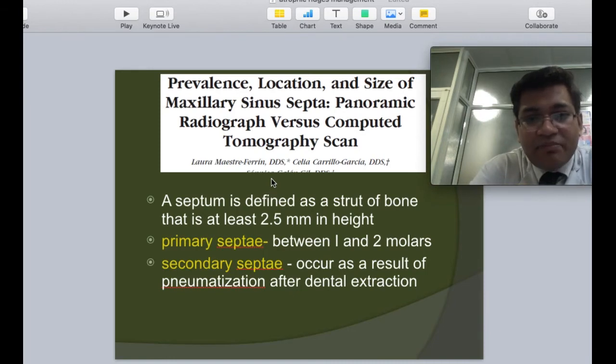Now these septae present specific challenges. These are extremely difficult to negotiate when we are going for an indirect approach, because these septae, if they are coming in our surgical line, will have extremely hard cortical boundaries and they are very difficult to negotiate. In such cases, it is always ideal to go with a lateral approach and an open or direct sinus lift approach.